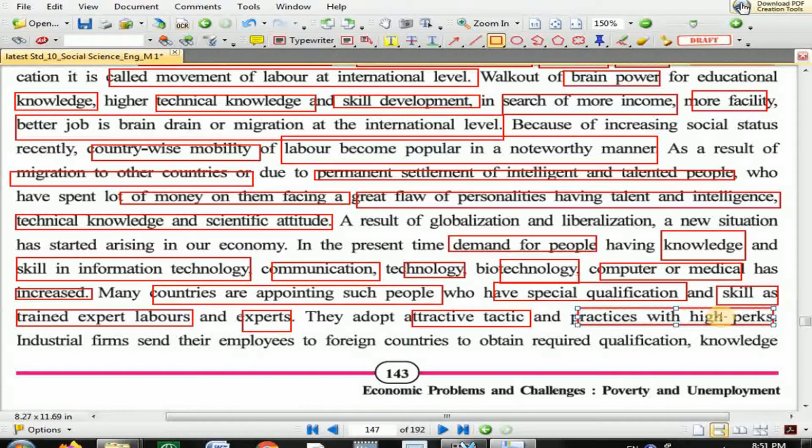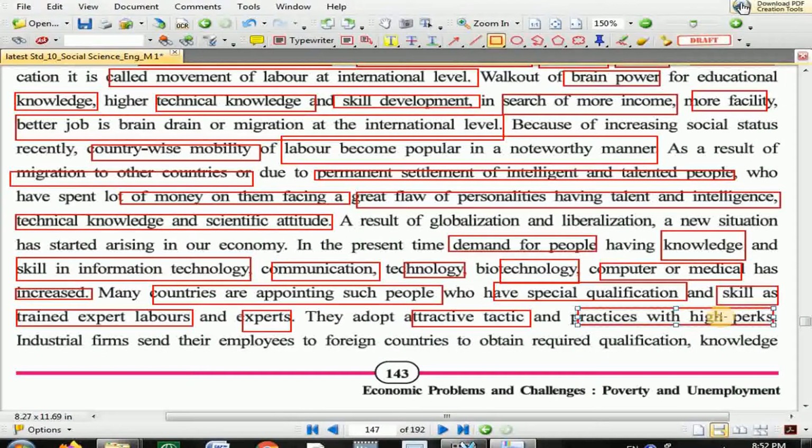Means what? For example, America. Now America is searching for a specially qualified, skillful, trained expert person. What do America or American companies do? They call this kind of person and provide them high perks. Perks means they give them a car, residential quarters, a job, high salary, one servant, medical facility, every benefit, every temptation.